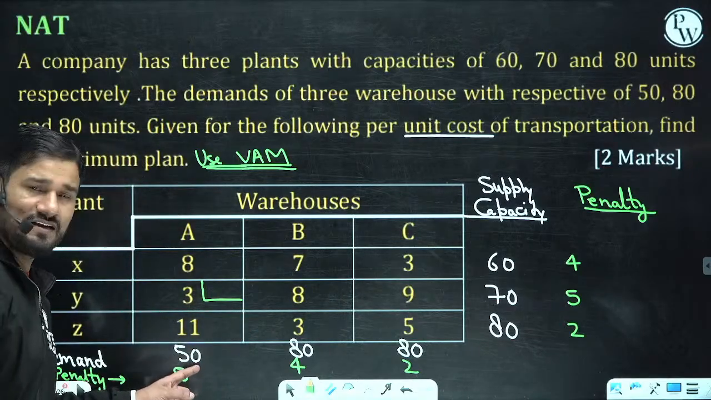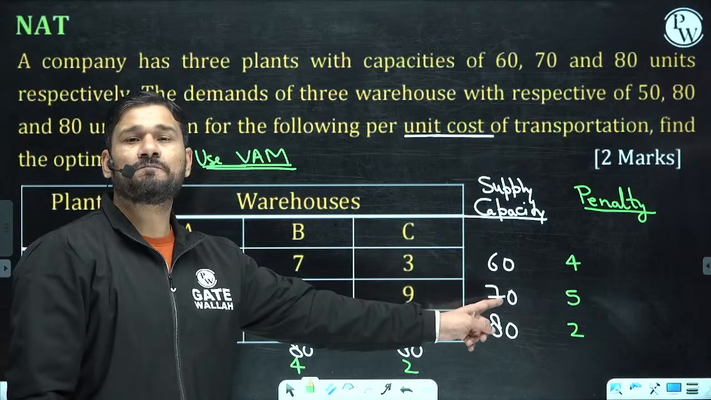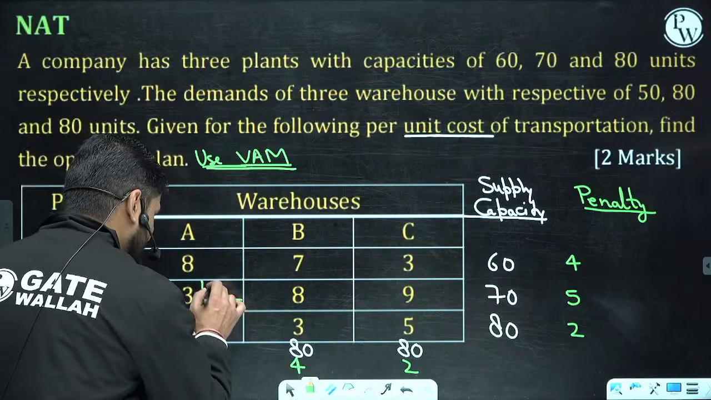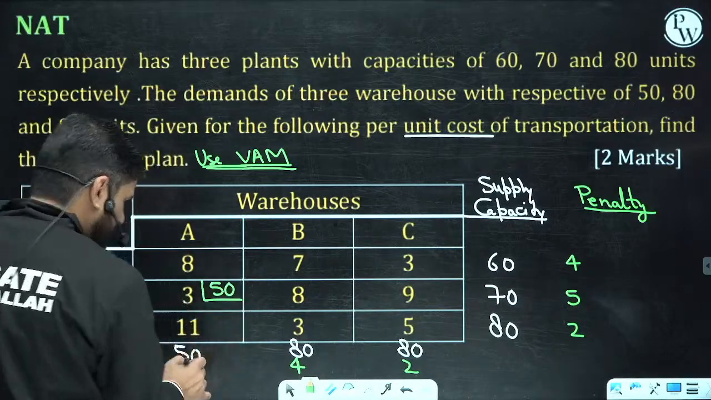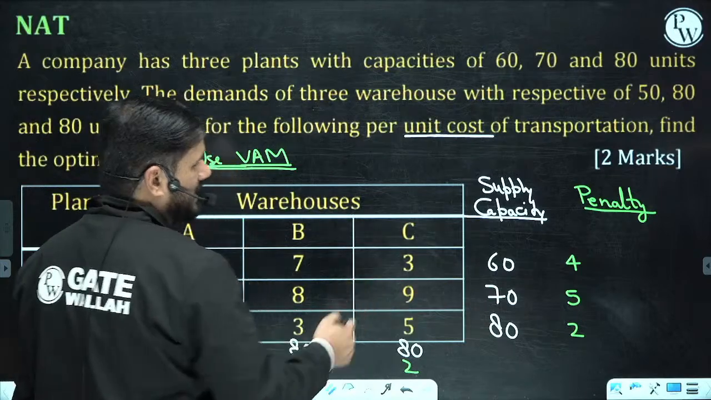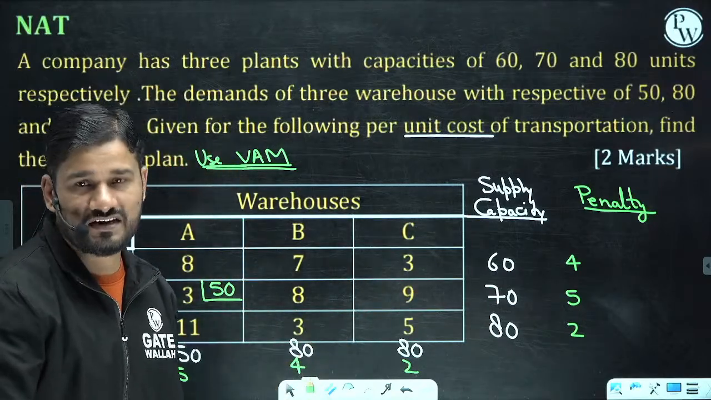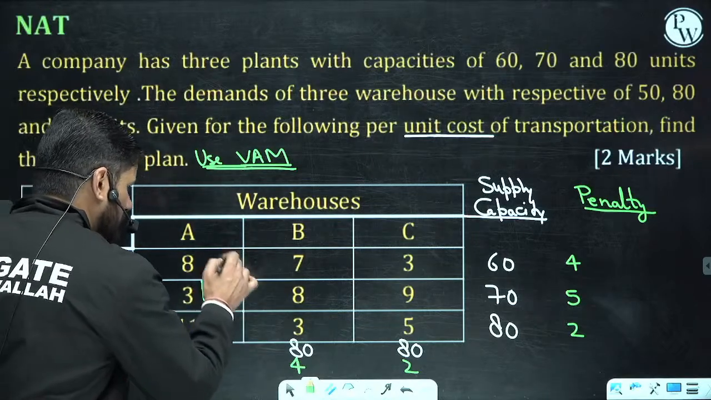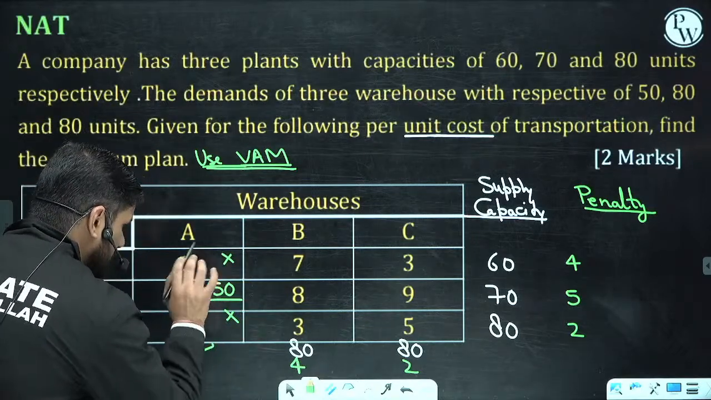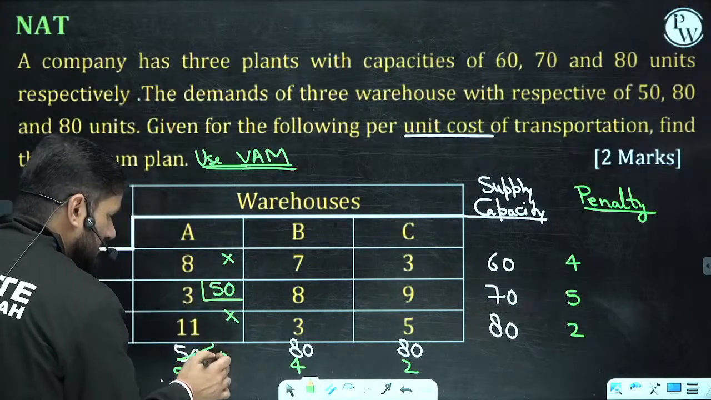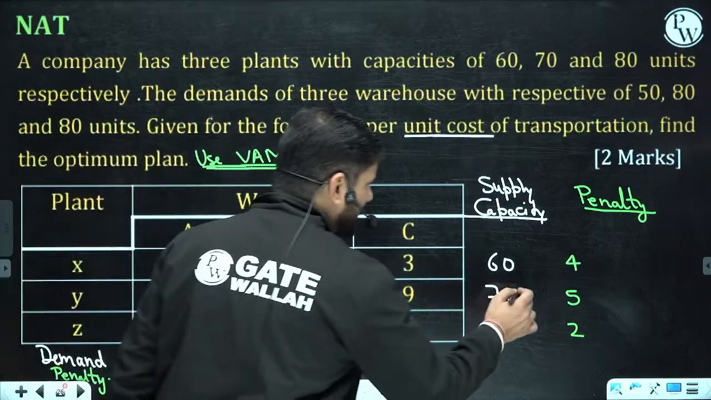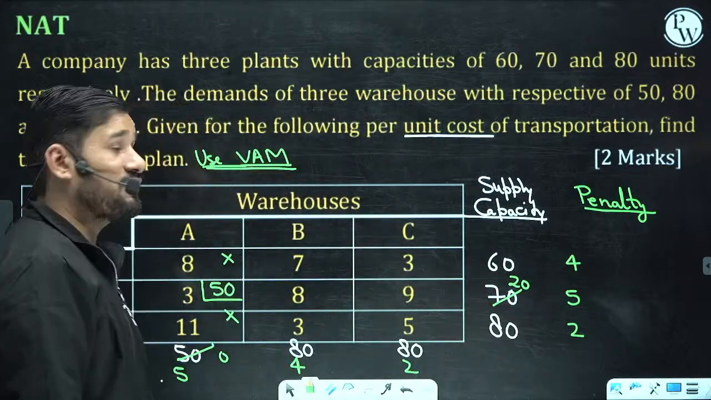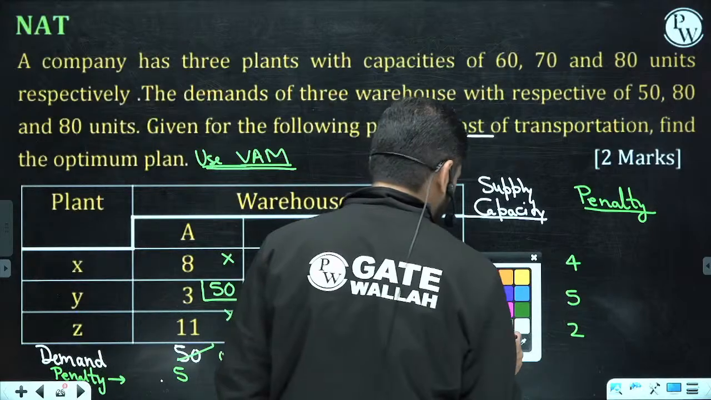50 is the demand, 70 is the supply. So definitely I am going to take 50, the least of these two values. When you put the 50, cross it. Why? Because the demand of A has been fulfilled. Put 0 here and make this 70 as 20. Now go for the next part.